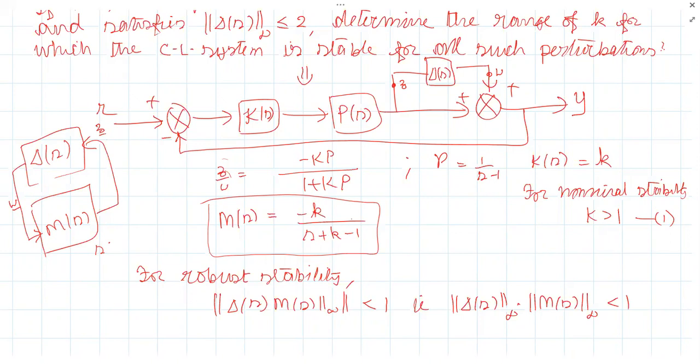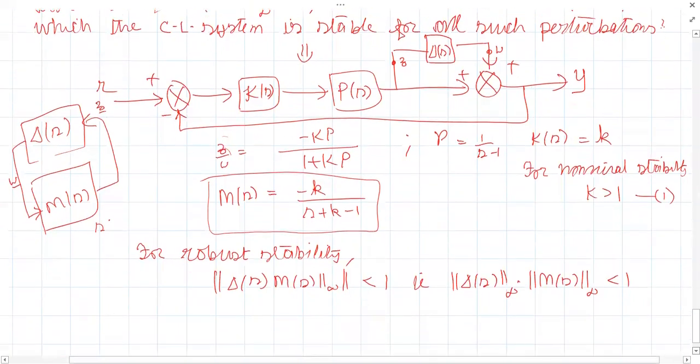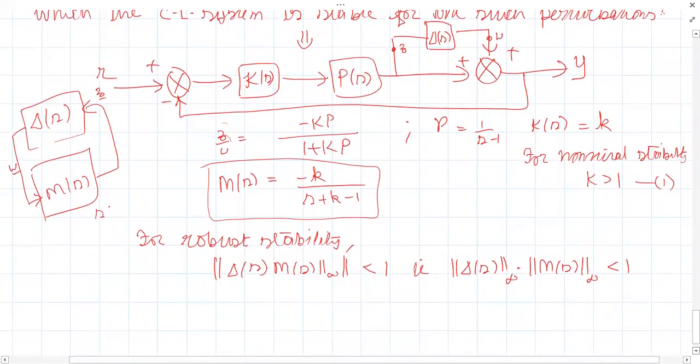What is infinite norm? The maximum value across all frequencies. Infinite norm means the maximum value across all the frequencies, right? So we need to calculate the infinite norm of M of s. For that, what is M of j omega? Wherever you find s, you replace s with j omega. So M of j omega is minus k divided by j omega plus k minus 1.